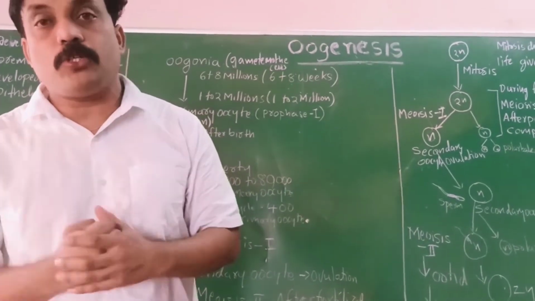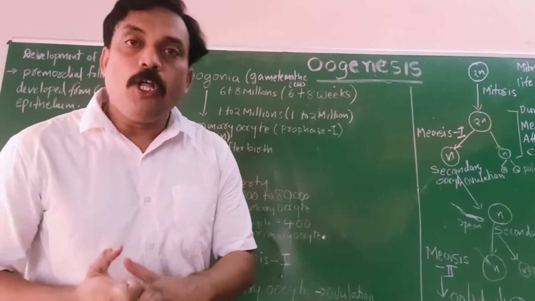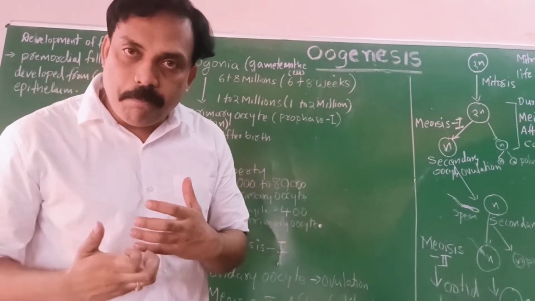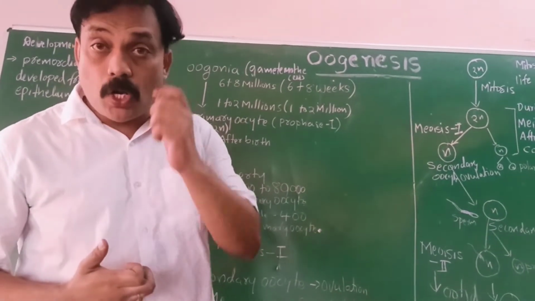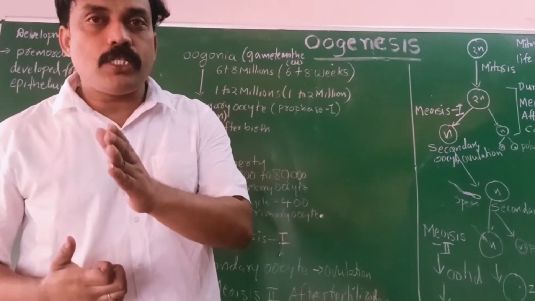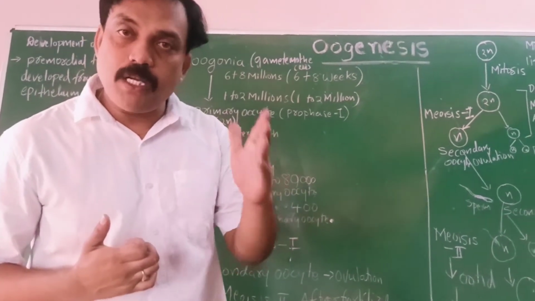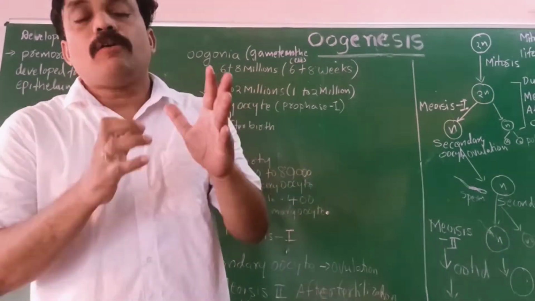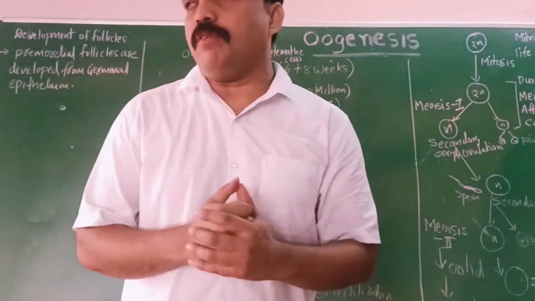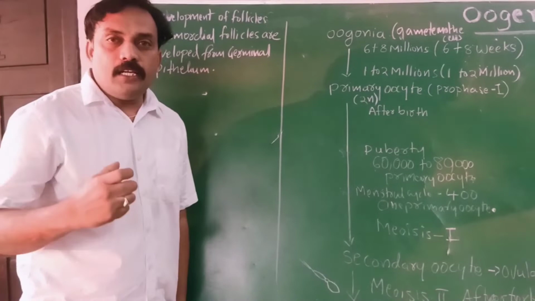Now we have to observe what the stages in oogenesis are. Oogenesis means the formation or development of ovum. You have to remember one important point: oogenesis occurs when the fetus is developing. It is the development of follicles in the ovary.